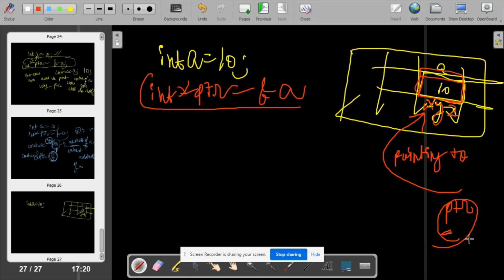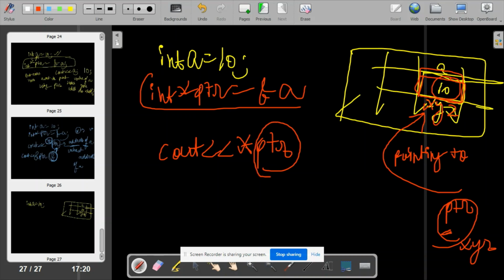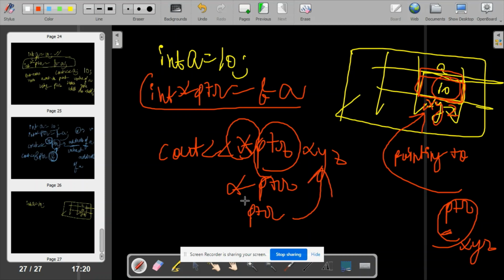Now this ptr has this address xyz, and if we want this 10 value to be printed, how will you write? cout asterisk ptr. Simple ptr will give you the address xyz, but we want the value, so that's why asterisk ptr. And if you want the address xyz, then you will write ptr or ampersand ptr.